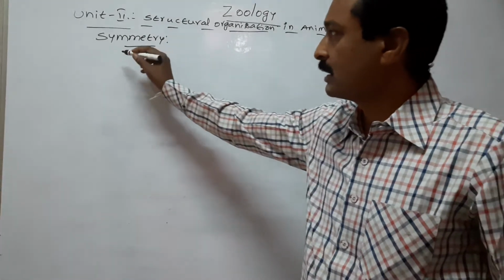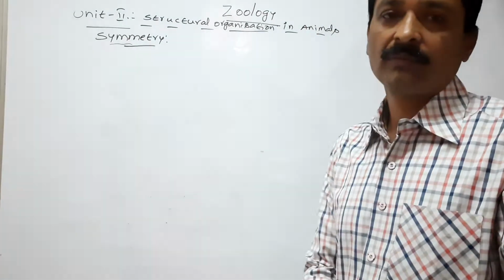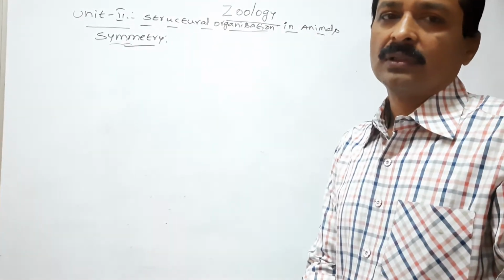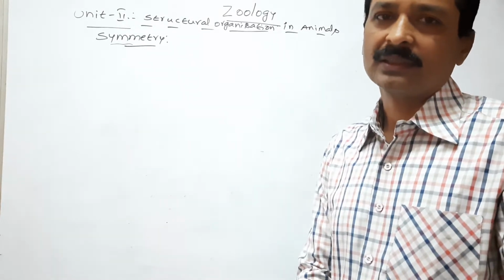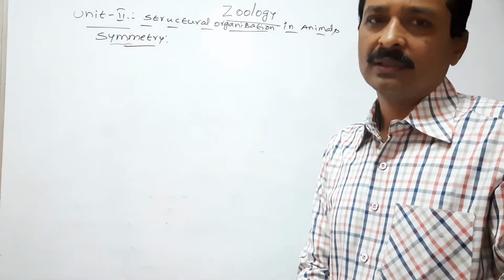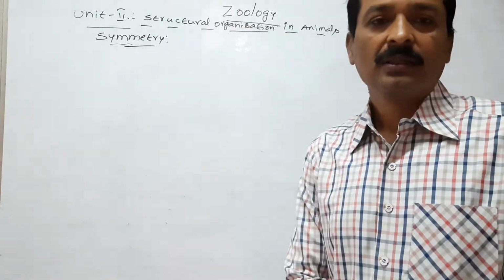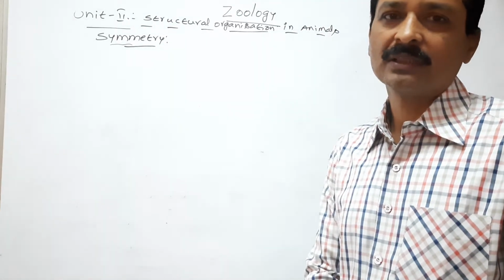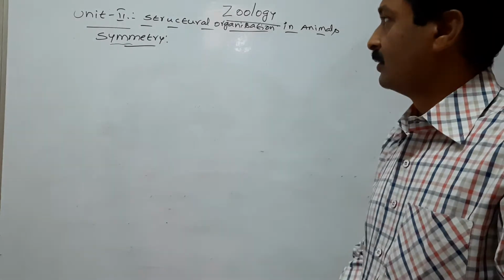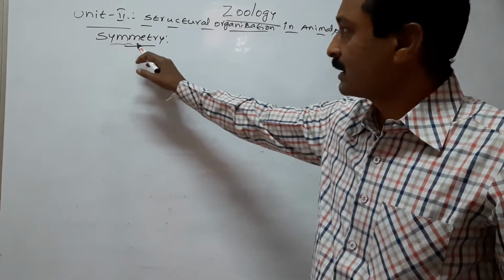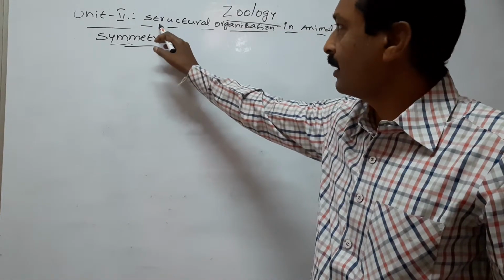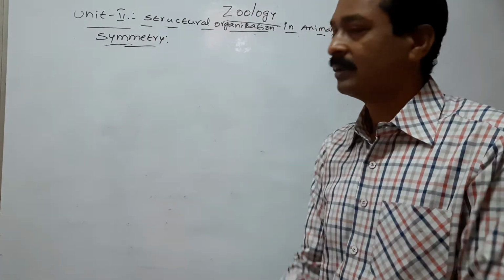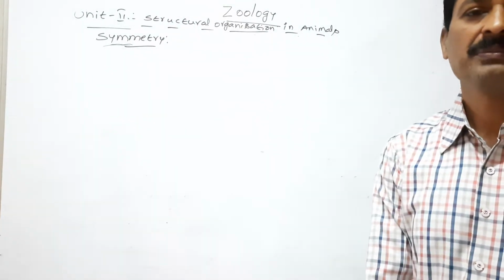Today we discuss symmetry. We already completed levels of organization in animals, diploblastic animals and triploblastic animals in previous classes. Today we discuss the next topic of structural organization in animals. The topic is symmetry.